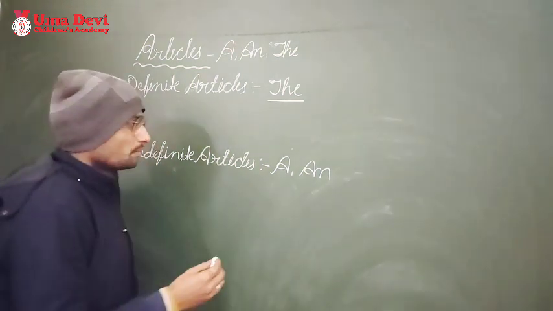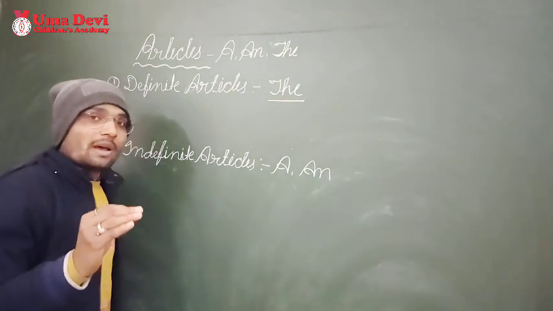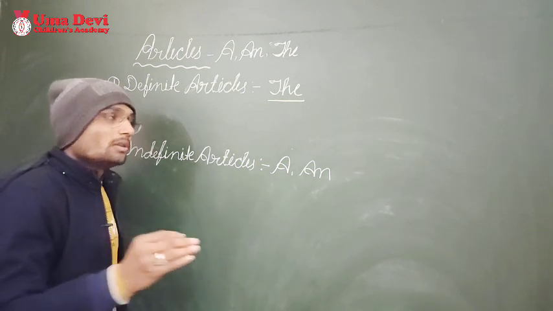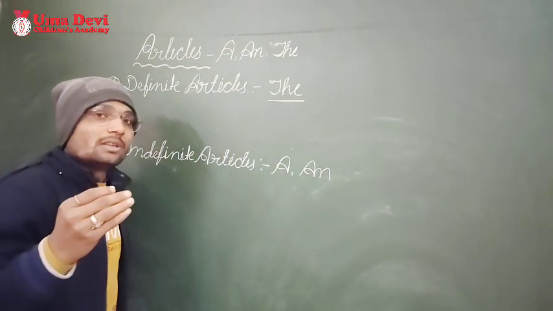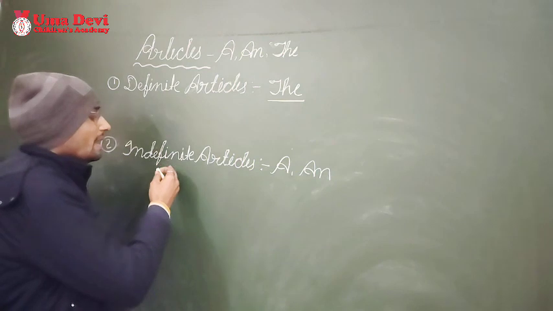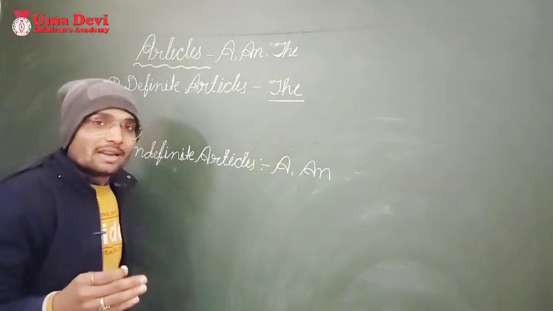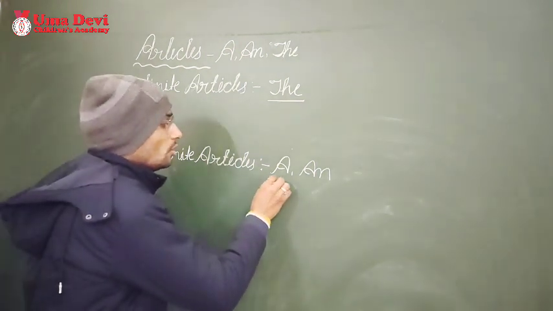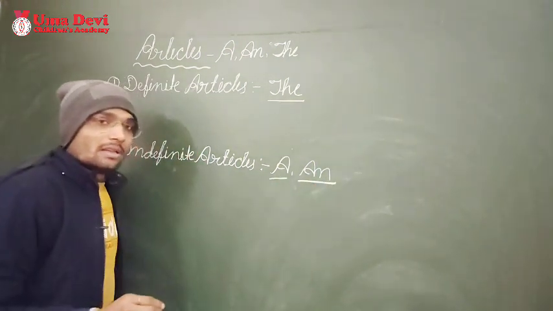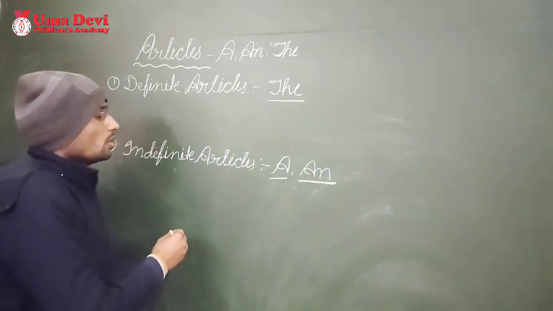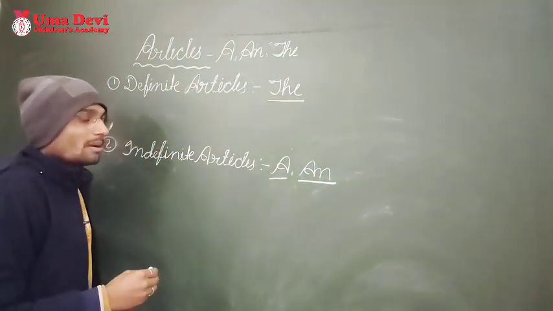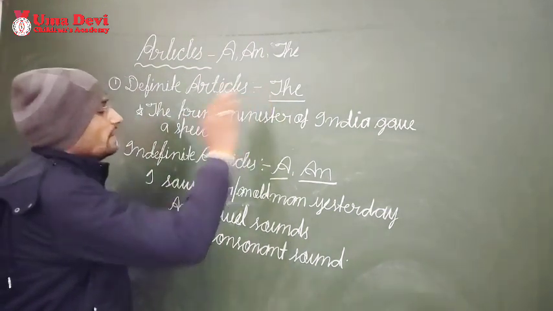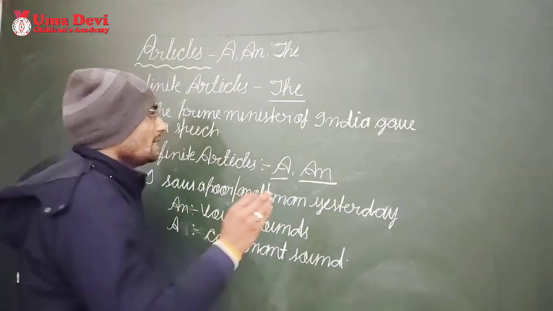Okay, so very first, whenever you wanna make any noun definite, you will use the. If you wanna make any noun indefinite, uncertain, you will use a or an. There are different uses of a and an that we are going to discuss. So very first, I would like to discuss definite articles. Let's understand one example.